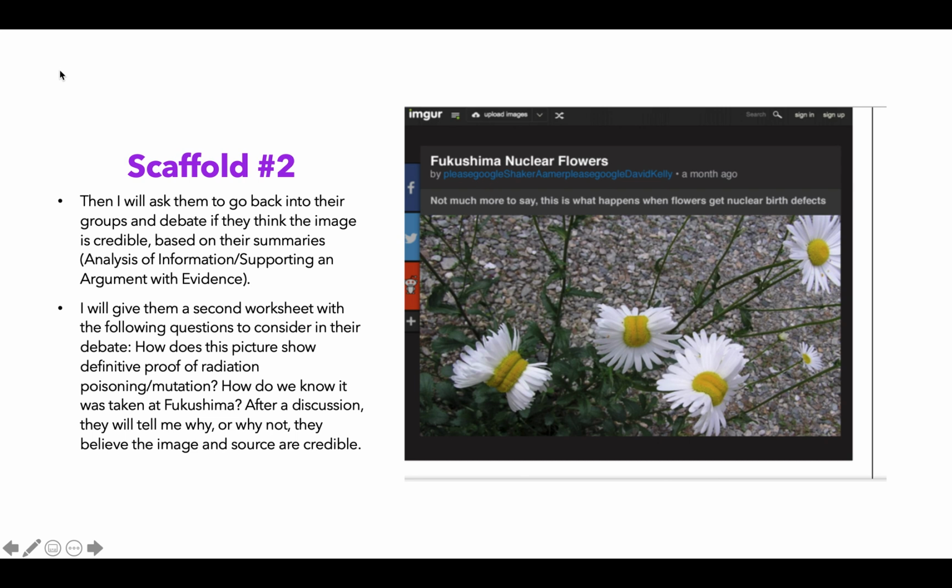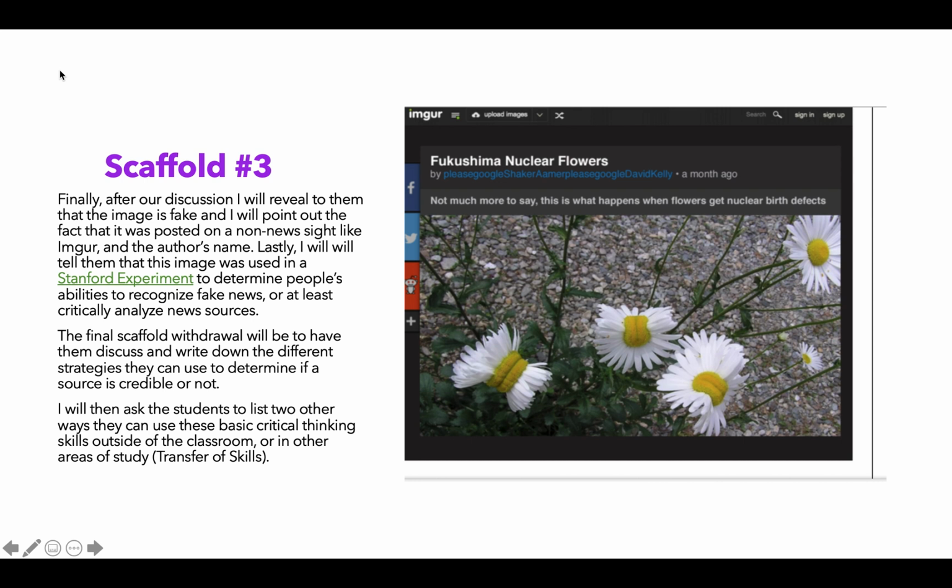In the middle of this, I'll give them a little worksheet that they can use to write down, and it'll give them some questions that they can use to sort of lead them to where I want them to go. The worksheet will have questions that say, how does this picture show definitive proof of radiation poisoning and mutation? How do we know it was taken at Fukushima? And then after a discussion, they will tell me why or why not they believe the image and source are credible.